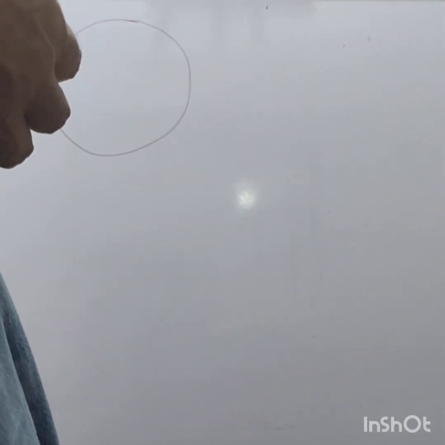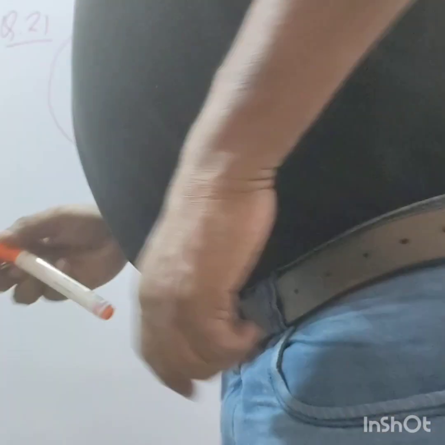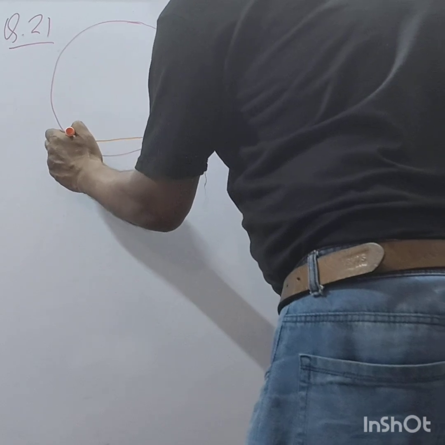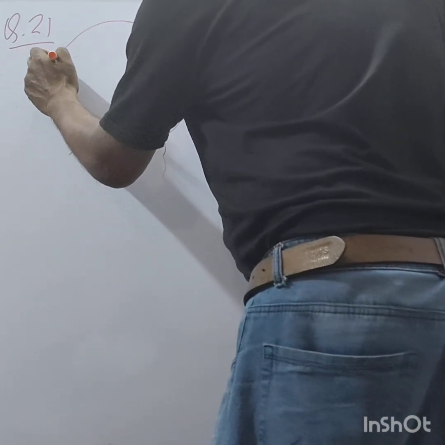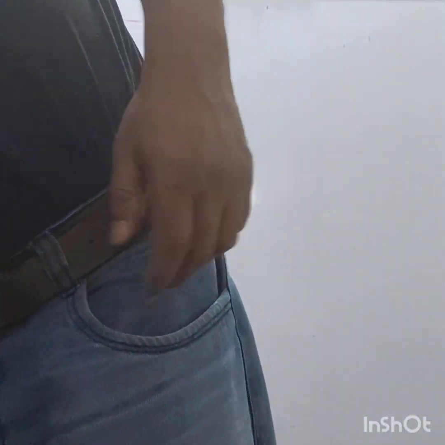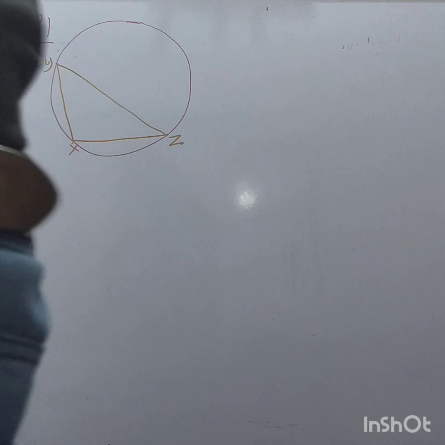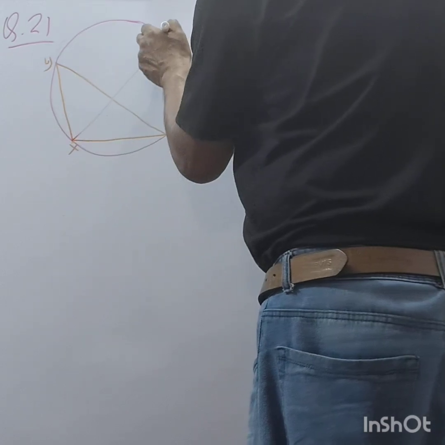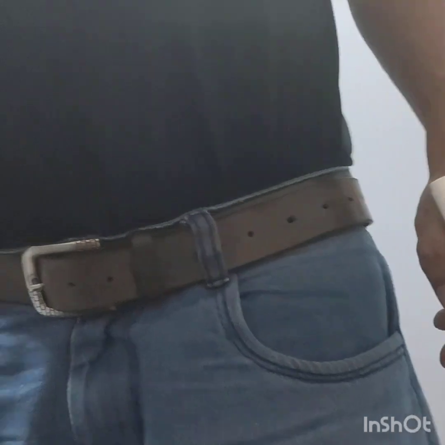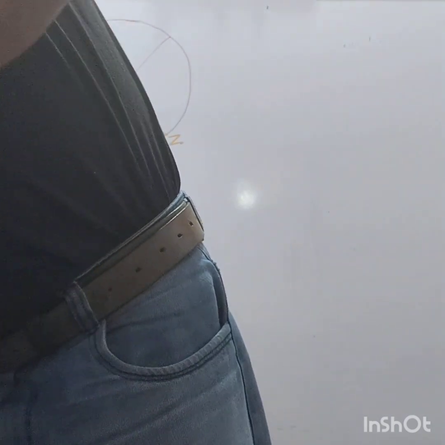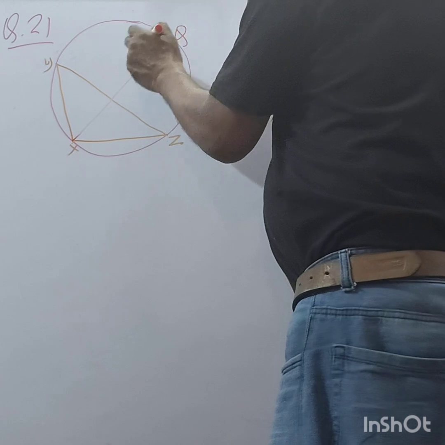There are vertices X, Y, Z, and Q. This vertex is Q, right?